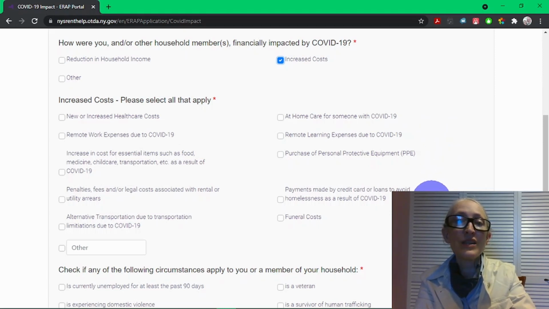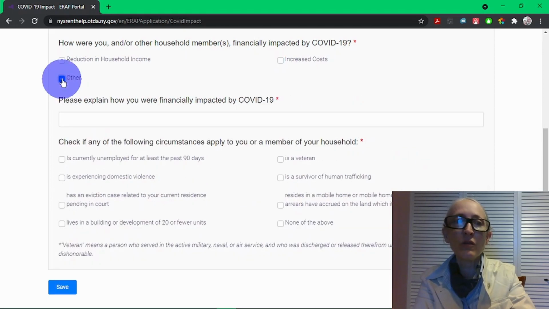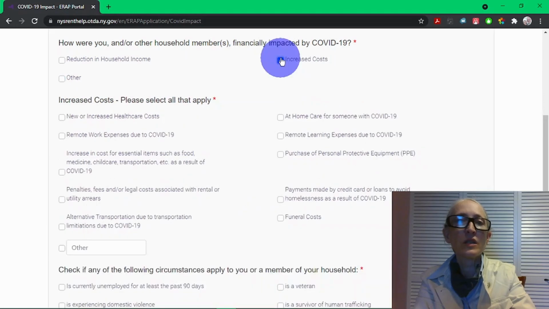You might have needed to make payments by credit card or loan to cover your rent because otherwise you didn't have the income to cover it. That also counts. Or even, sadly, funeral costs, which if you had, you definitely deserve to qualify, right? Or again, other. And then the final thing is maybe your income wasn't down, maybe your costs weren't up, so to speak, but there was something else that financially impacted you for COVID. You can click other and explain it there. So we're going to say increased costs for essential items.